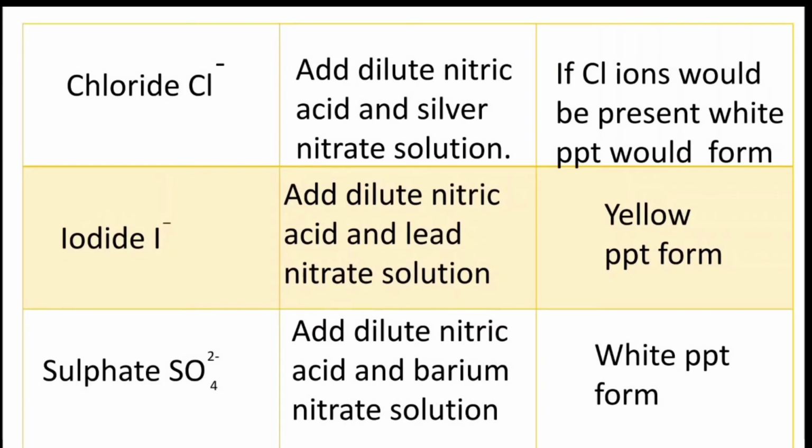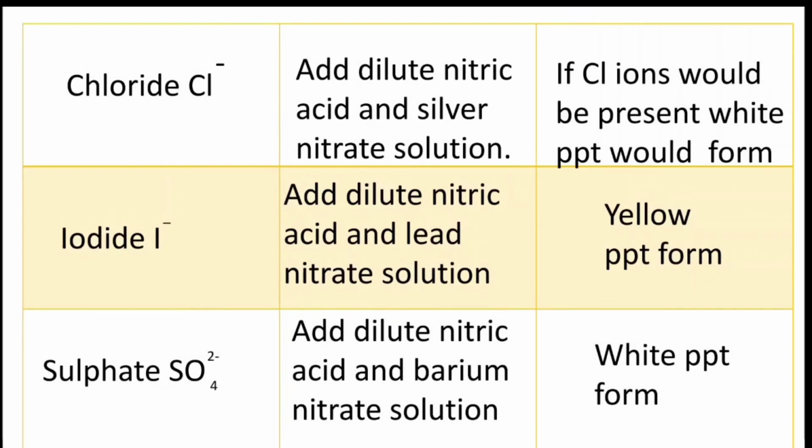The observation is that a white precipitate forms, because when dilute nitric acid and barium nitrate are added to the sulfate, barium sulfate is formed, and that is a white precipitate.